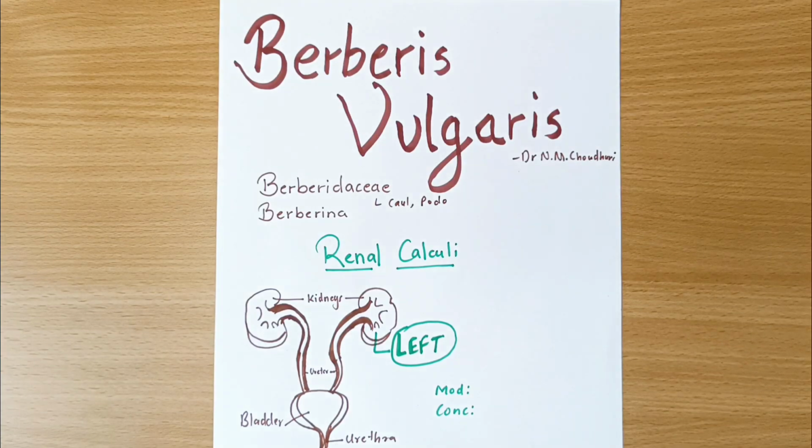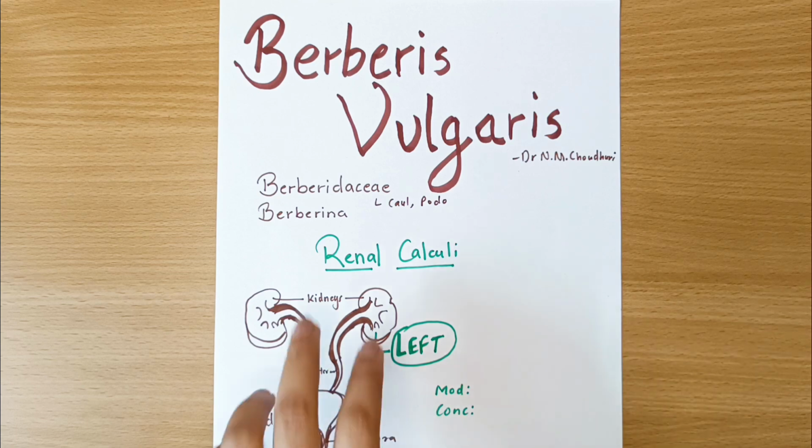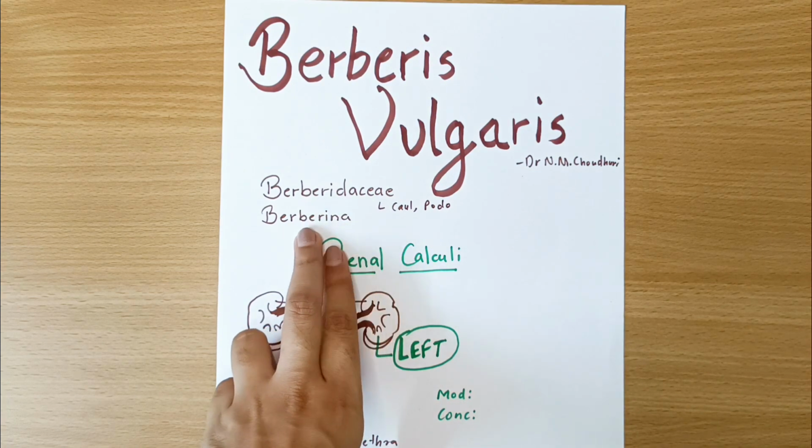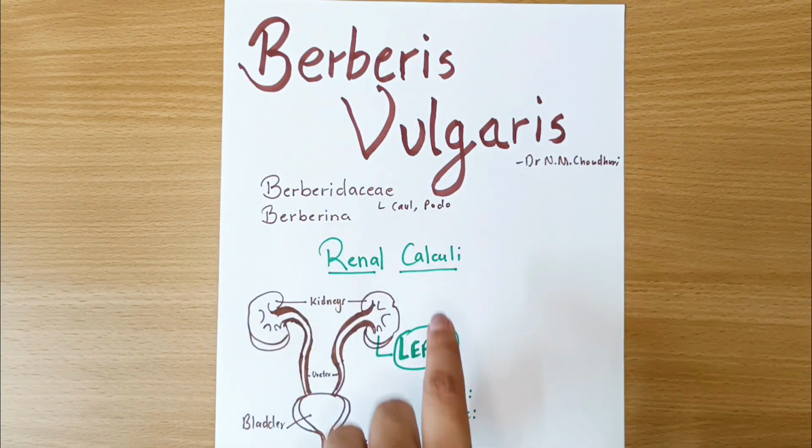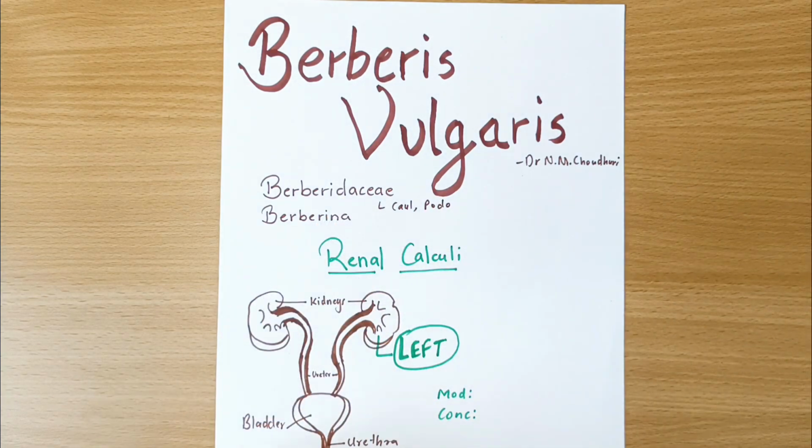Namaskar. Today we are going to talk about this remedy Berberis Vulgaris from Dr. N M Choudhuri's Materia Medica, and this remedy belongs to the family Berberidaceae, to which also belong Colophyllum and Podophyllum. Okay, and the active principle of this remedy is berberine, and its main action, as you can see, is on